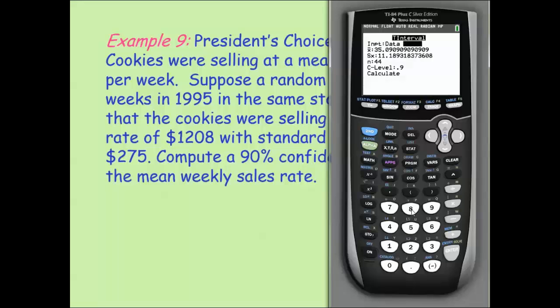All right, and we're going to input the stats independently. So our mean is 1208. Standard deviation is 275. There are 30, so a sample size of 30, and we're doing a 90% confidence interval.